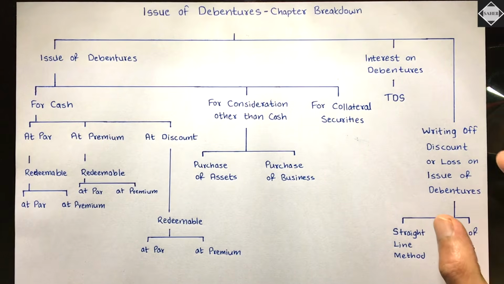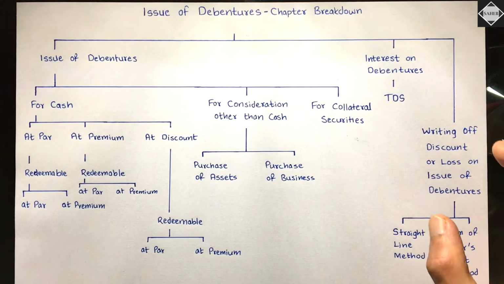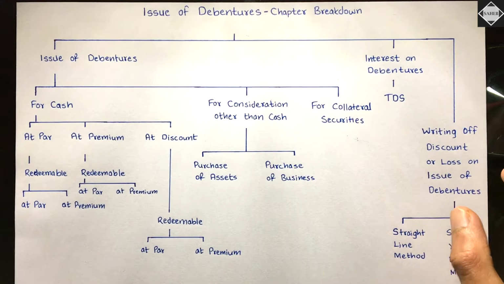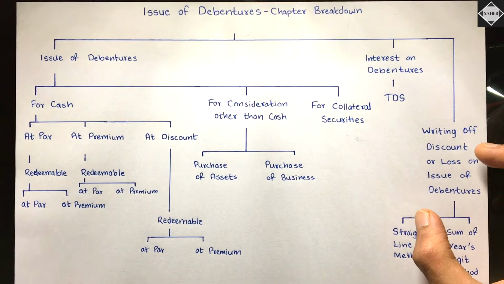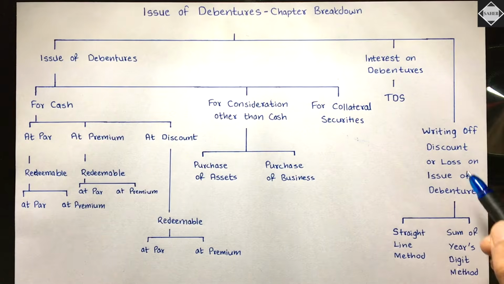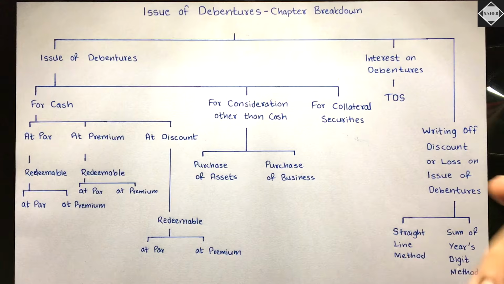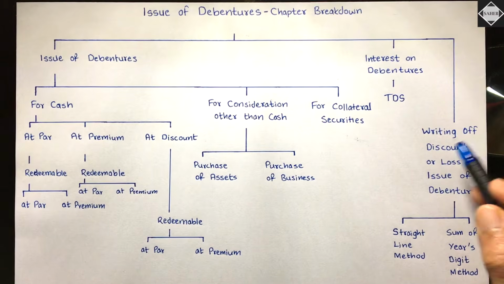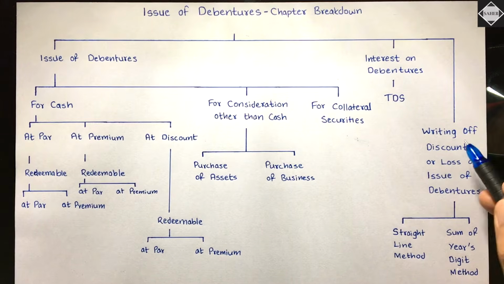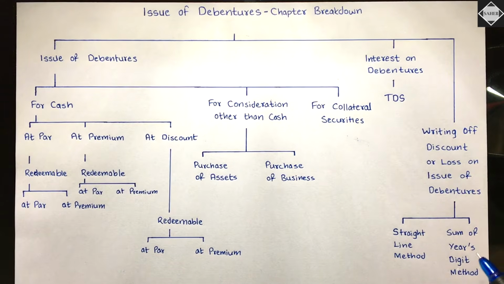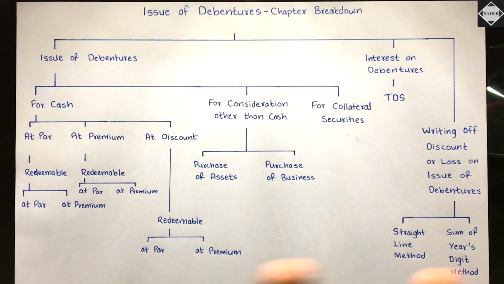And this is a capital loss. Understand, this is a long-term loss. So we'll first capitalize it, record it in the balance sheet, and then we'll have to amortize it. We'll write it off over the life of the debentures, or the tenure of debentures. Writing off means cancelling off. And we'll do this by the straight line method or the sum of years digit method. We'll see that in the coming videos, but this is the basic idea.